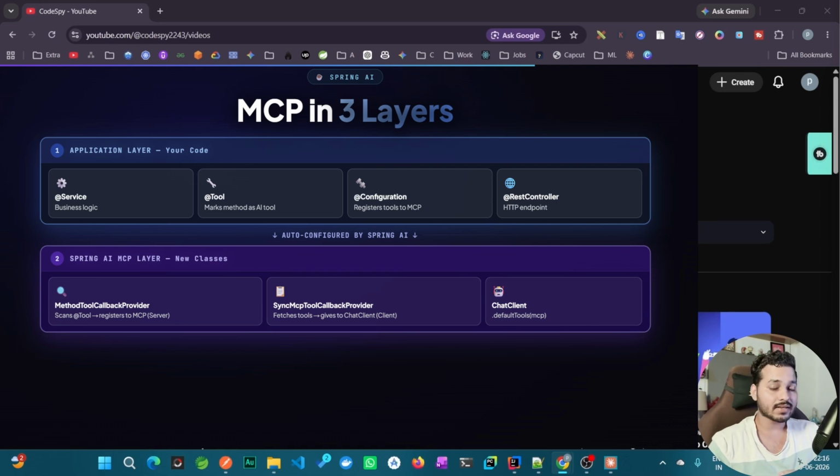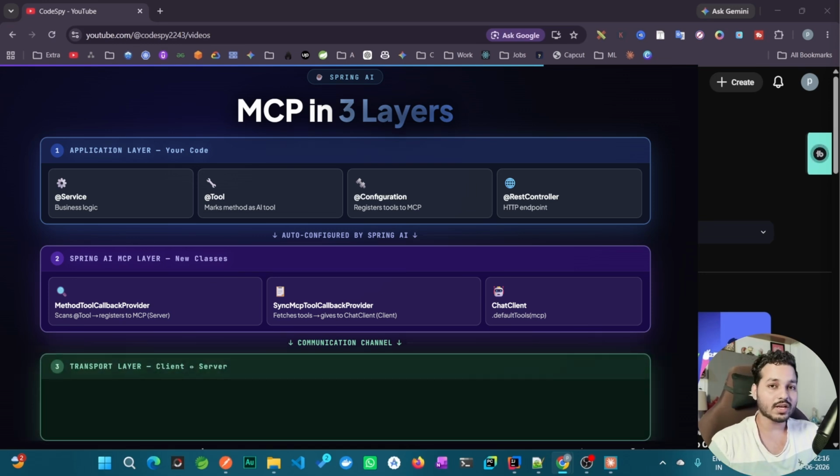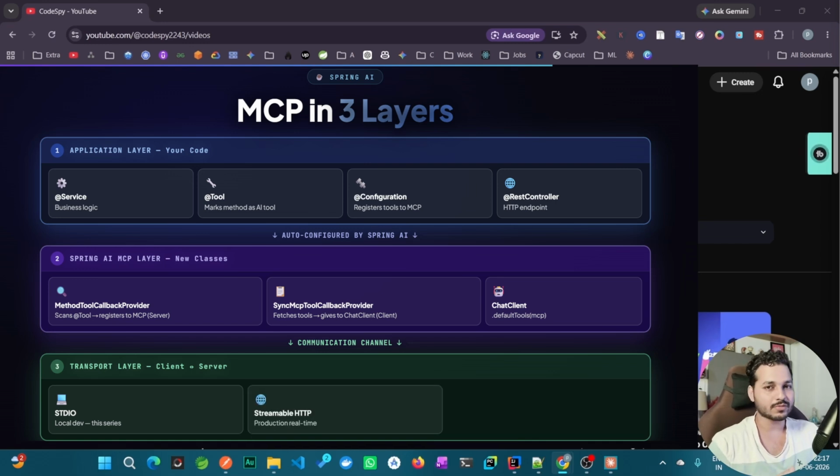And after that, as you know, MCP client and MCP server are both separate applications, right? So for communication, we have to use a layer that is called the transport layer. The transport layer will handle the communication. In our project, we are going to use Stdio transport. This is just for a local demo, but whenever you're working in real time, you don't use Stdio transport. Basically, you go for streamable HTTP.